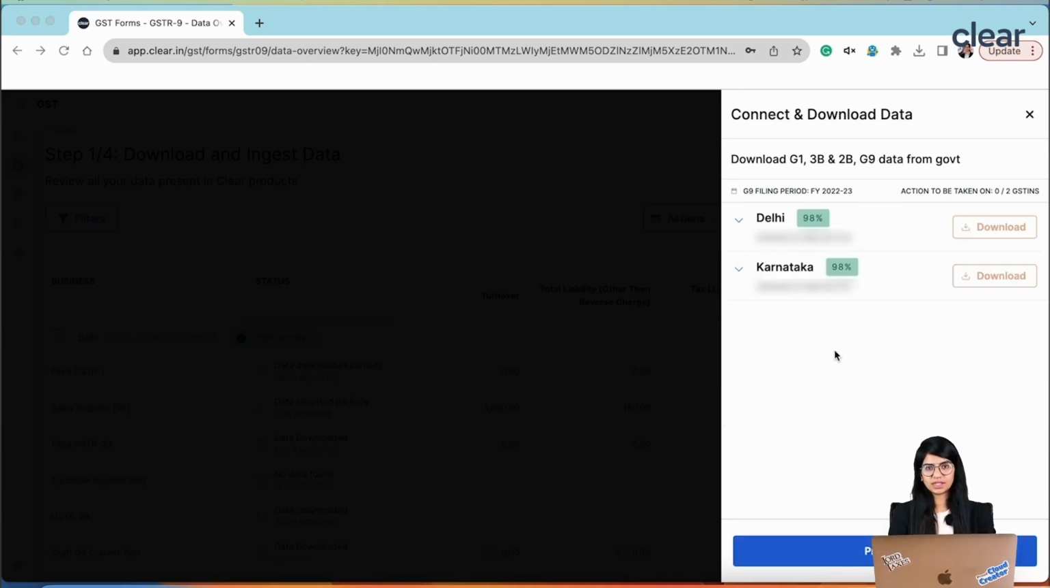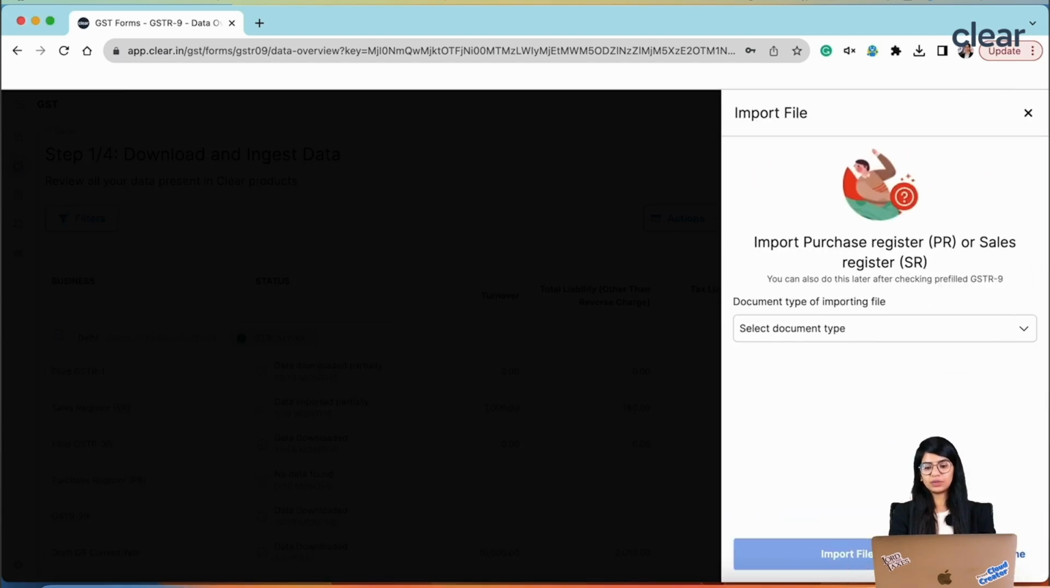So after your data is downloaded, here you can see it's 98%. The reason is that obviously you are not in the October month, but once you are in October month you will see 100% of the data downloaded. Here it's 98% because the October month data is not yet downloaded, since we have not even reached that stage. Once this part is done, you just have to click on proceed.